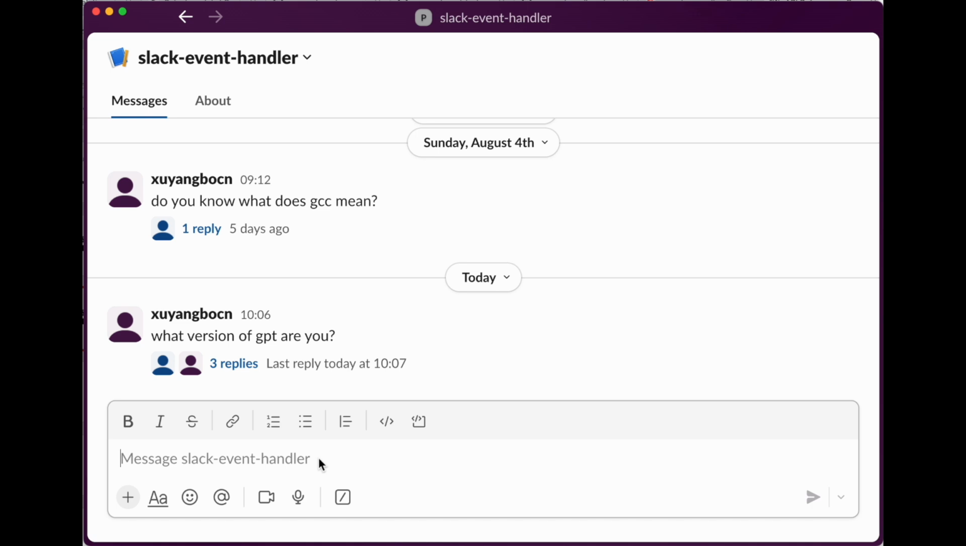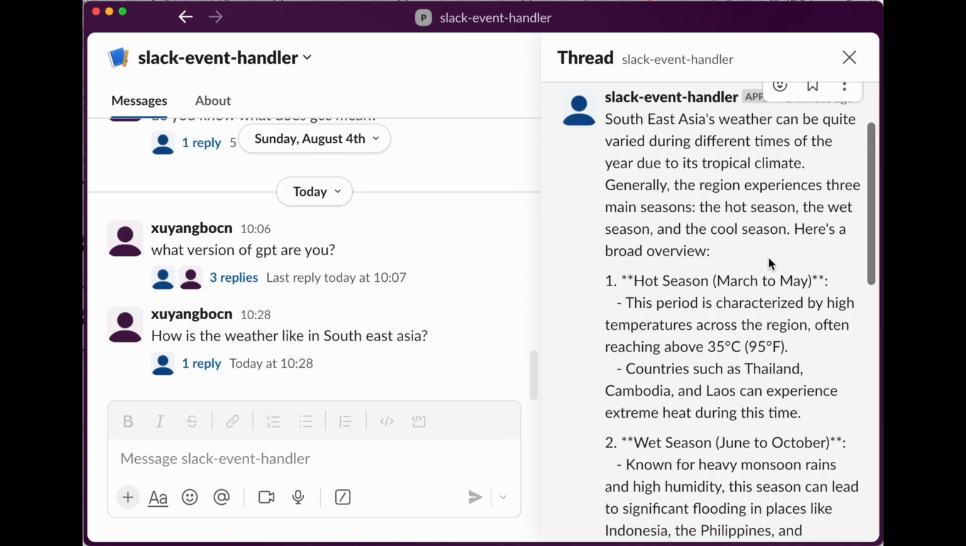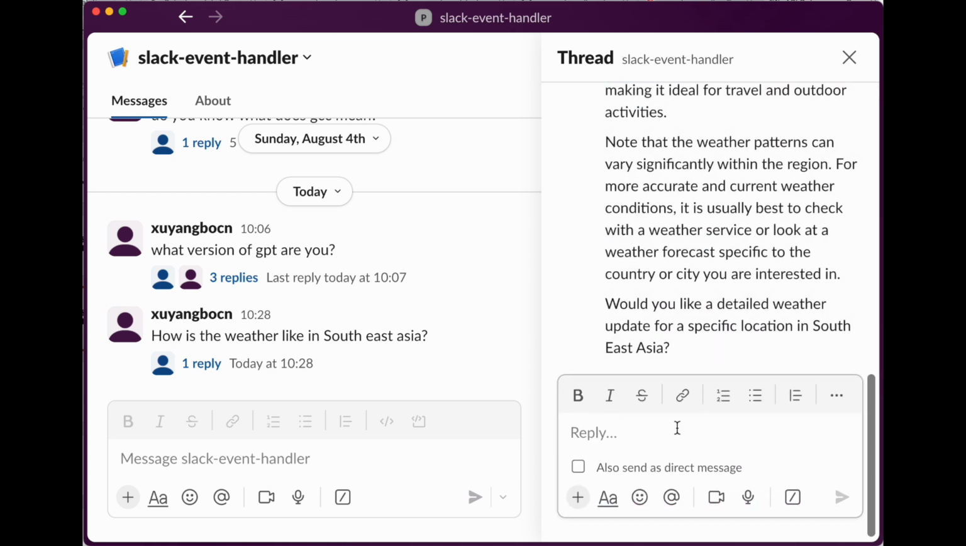Here's the Slack app that was created in our last video, and I have updated our handler Lambda to link up with OpenAI. We will start some conversations like, how is the weather like in Southeast Asia? Here is the reply from OpenAI, which gives a pretty detailed account of the weather and different seasons in the region. Our Slack integration keeps the conversation context, just like how ChatGPT works on its portal.